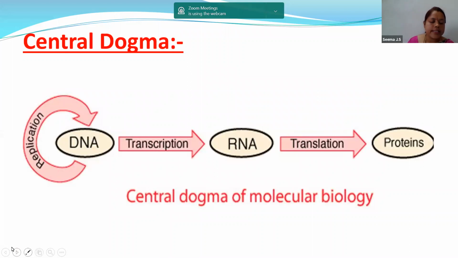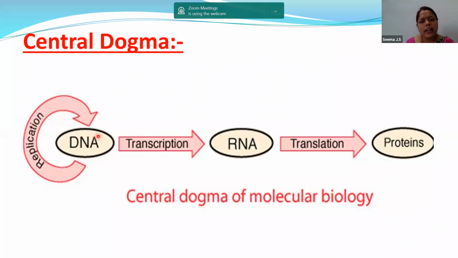Now let us know what is the central dogma. So children, you can see this image, that is DNA. The DNA will undergo self-replication to form another DNA. Why is that? Nothing but replication, DNA replication. Now the flow of information from genes to proteins. You can see genes are present on DNA. So this information is passed from genes to the proteins. Then it is nothing but central dogma.